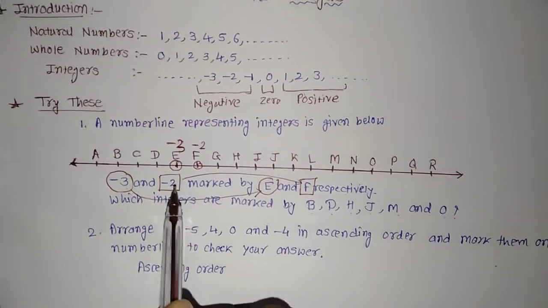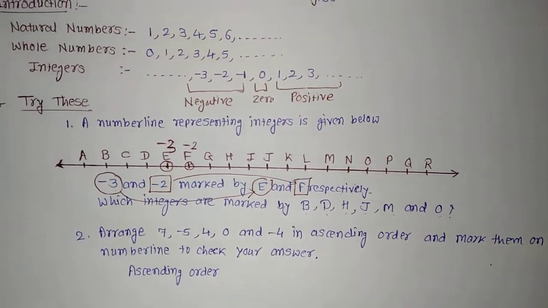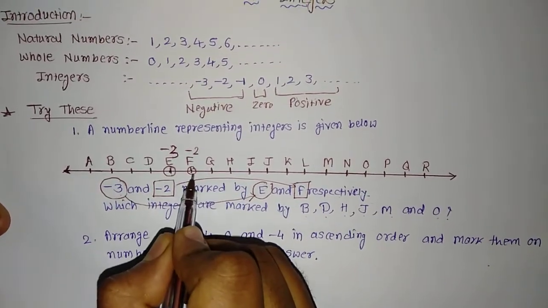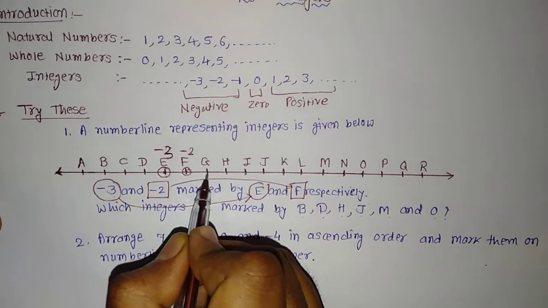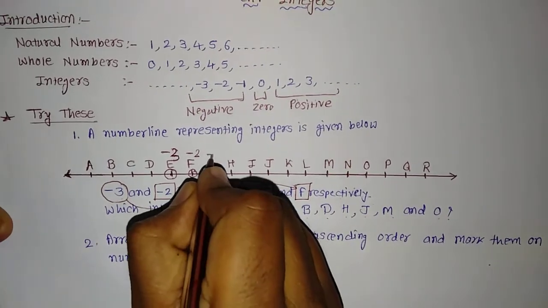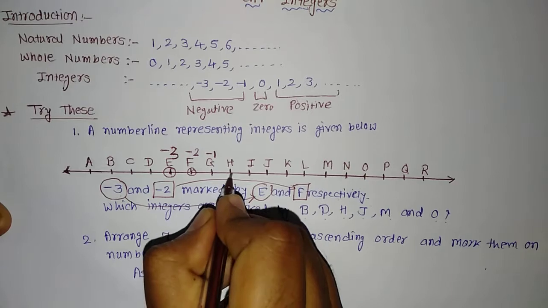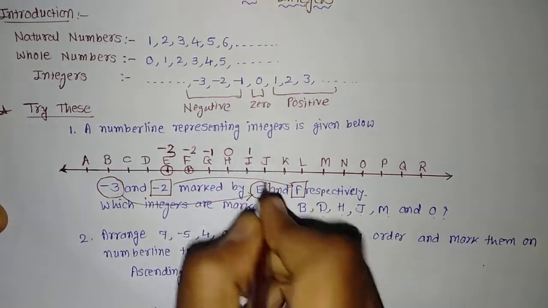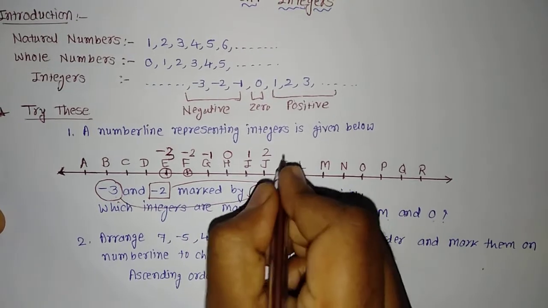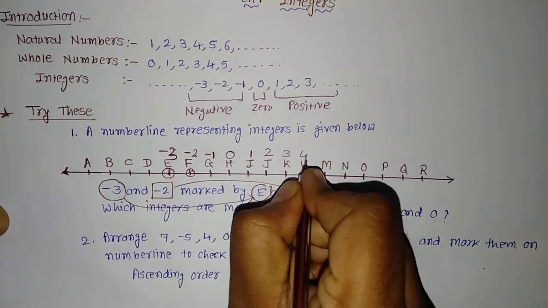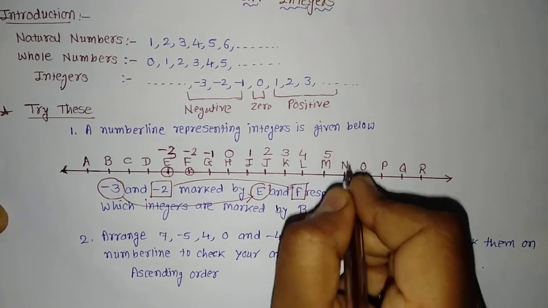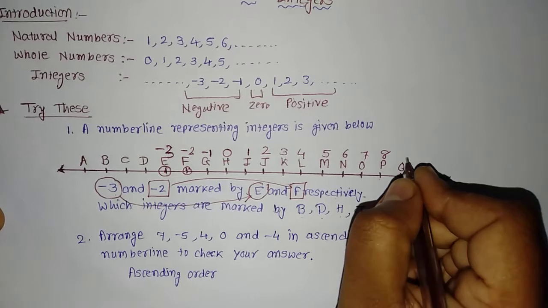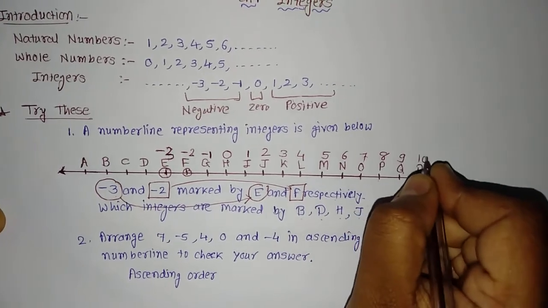You can see here E indicates minus 3, F indicates minus 2, then G must be having the integer that is minus 1, H would be 0, I 1, J 2, K 3, L 4, M 5, N 6, O 7, P 8, Q 9 and R 10.